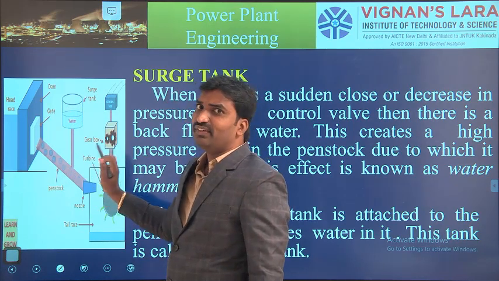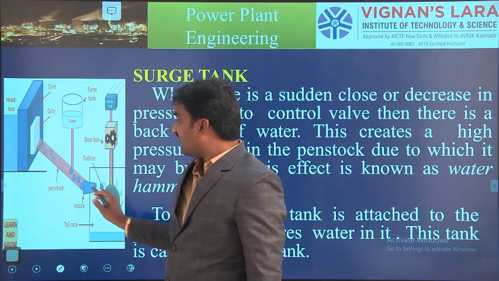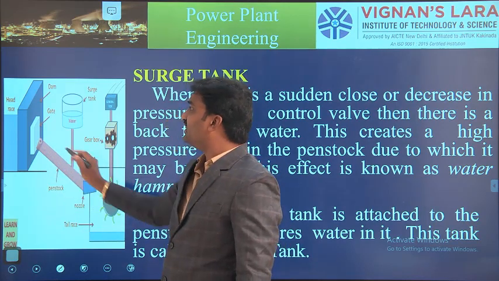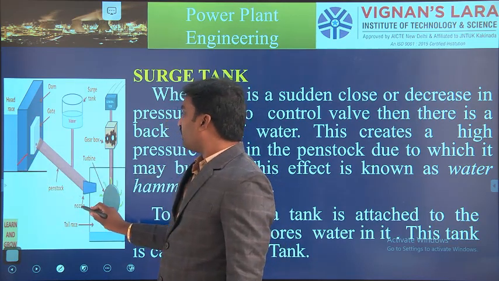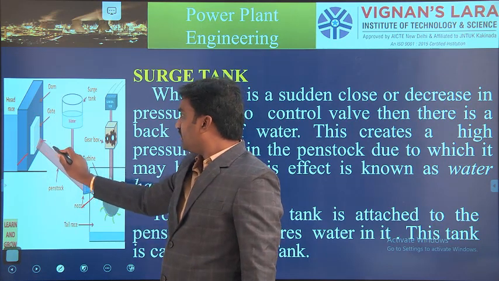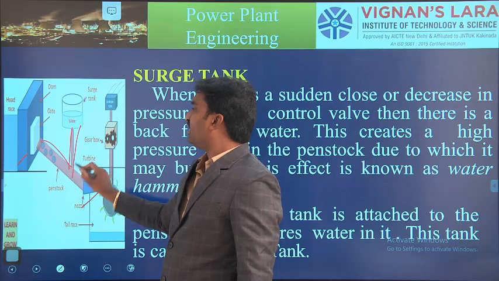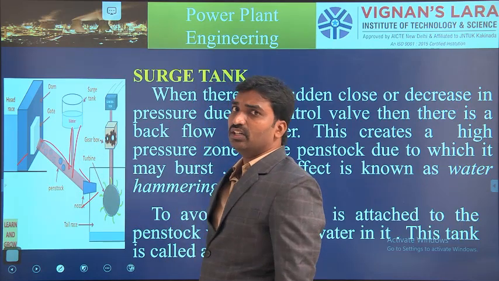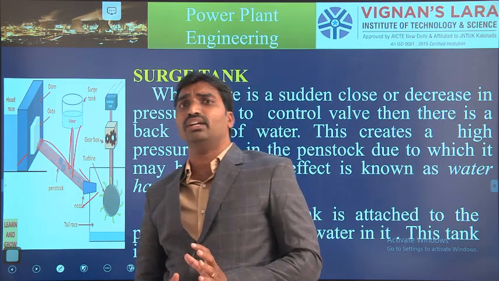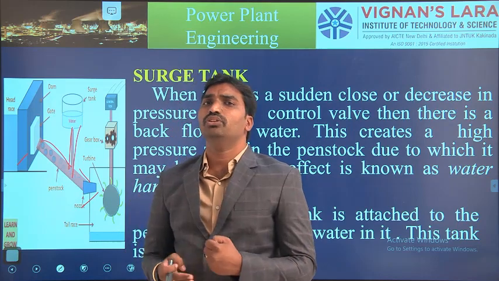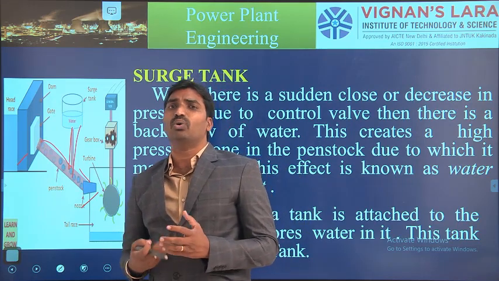So where are we fixing the surge tank? The surge tank is fixed in between the dam point and the turbine point. Okay, penstock. So this is the penstock. Above the penstock we can arrange a storage water tank. It is not only used for the reverse flow of water, it is also used for maintaining a constant flow rate.